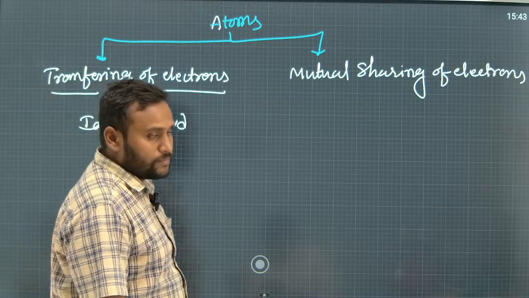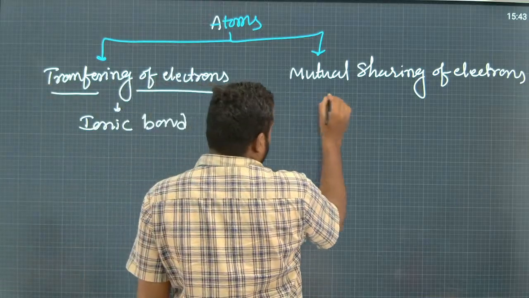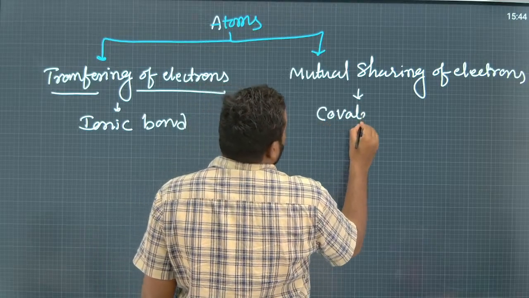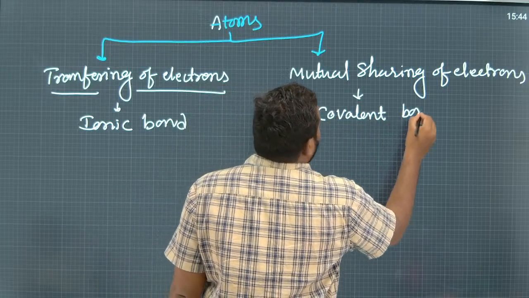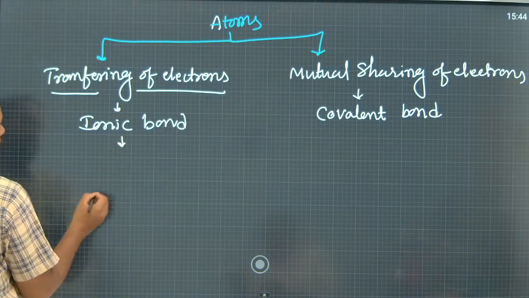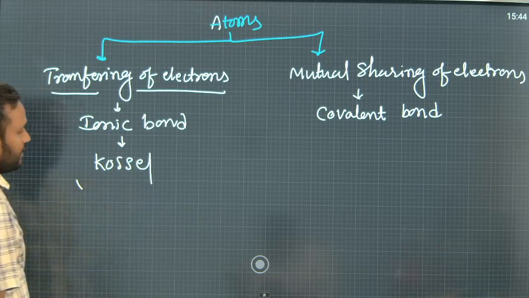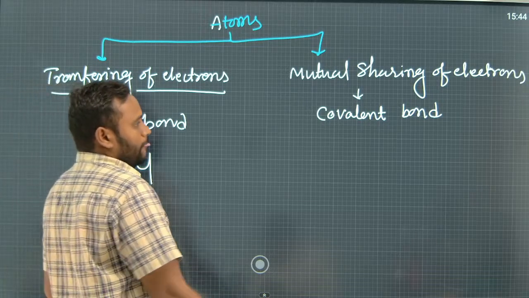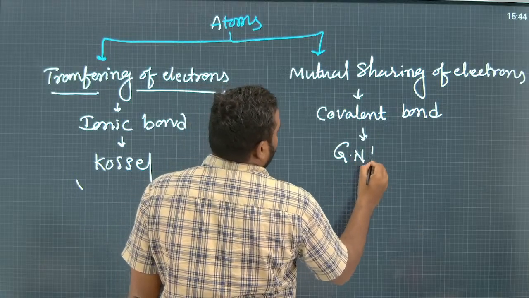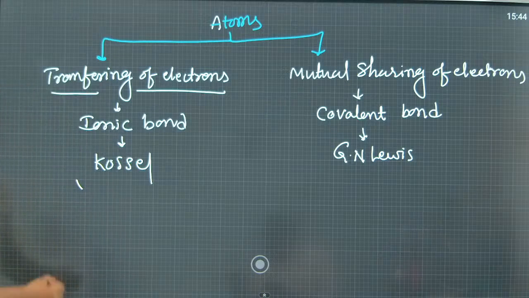When the atoms are going to get a stable electronic configuration by mutual sharing of electrons, they involve in the formation of covalent bond. Okay. So here formation of ionic bond was explained by the scientist Kossel. Kossel explained the formation of ionic bond. Covalent bond was explained by the scientist G.N. Lewis.